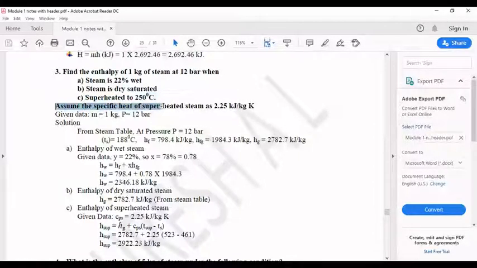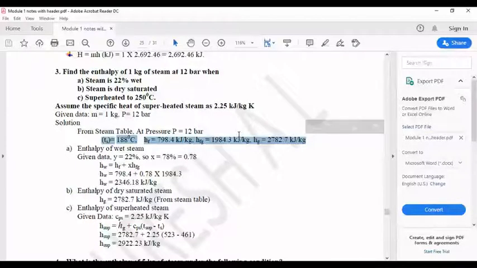Assume the specific heat of superheated steam is 2.25 kilojoule per kg K. Remember, the specific heat of water is different and the specific heat of superheated steam is different. CPW is the specific heat of water, CPS is the specific heat of steam. So solving the problem, they are given the mass as 1 kg, pressure as 12 bar. From the steam table at pressure 12 bar, I'll get all these values. All these values are available in the steam table. Just copy them and write them here.